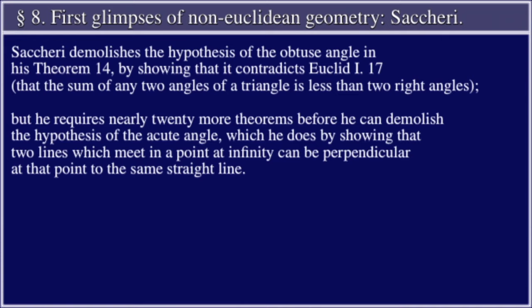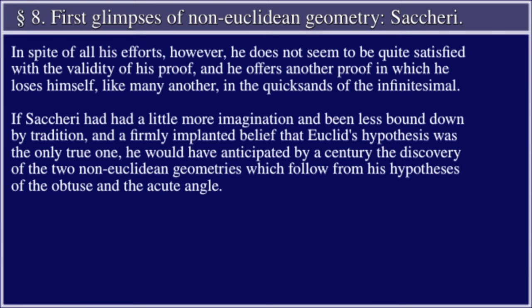Saccheri demolishes the hypothesis of the obtuse angle in his Theorem 14 by showing that it contradicts Euclid I, 17: that the sum of any two angles of a triangle is less than two right angles. But he requires nearly 20 more theorems before he can demolish the hypothesis of the acute angle, which he does by showing that two lines which meet in a point at infinity can be perpendicular at that point to the same straight line.